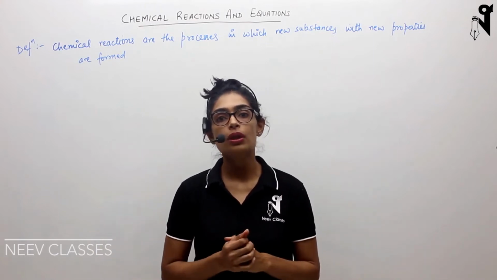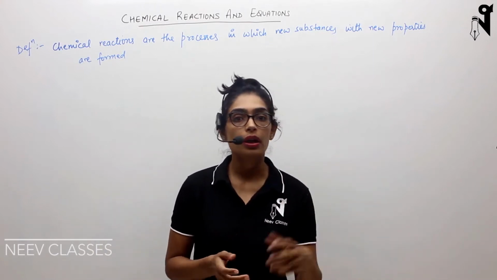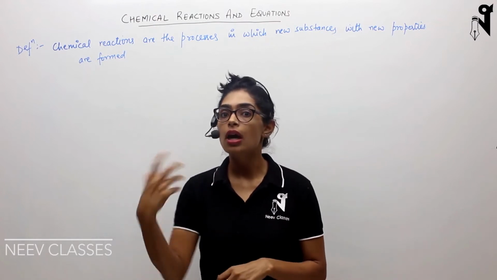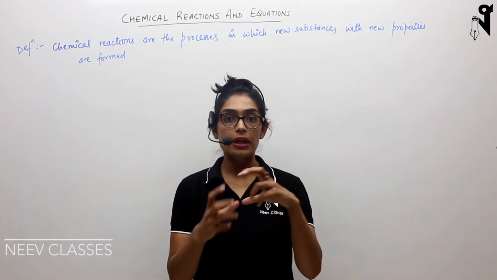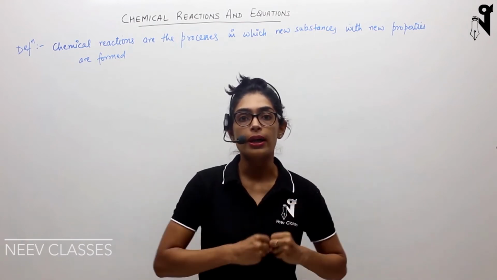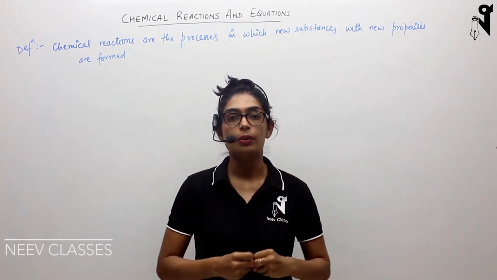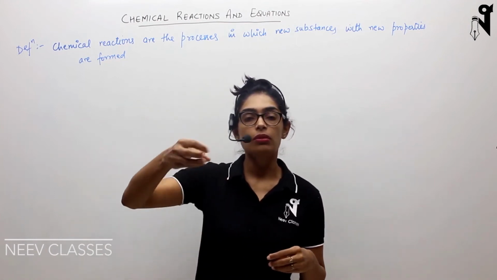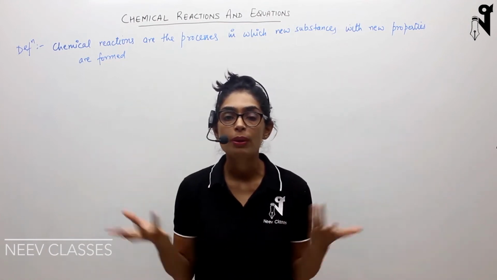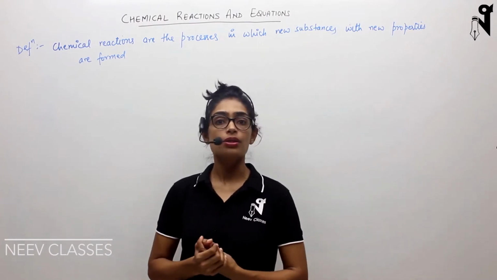Same thing happens when you curdle milk. Milk is liquid in nature, bland in taste; curd is sour in taste and semi-solid in nature. When you talk about iron, iron is a very strong, very hard element, but when it becomes rust, it becomes powdery, dusty stuff, which can be broken if you apply little pressure. So basically, what is happening when any chemical reaction is happening?